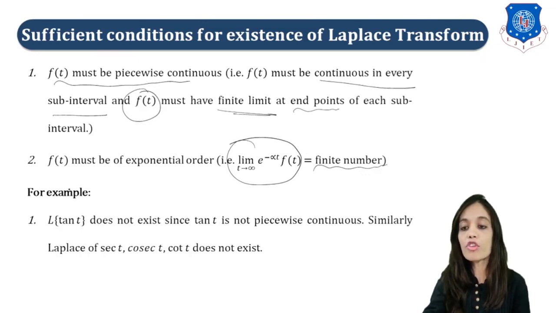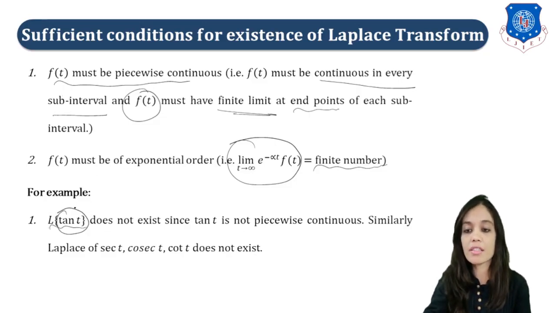So now let us see a few examples where Laplace transform does not exist. If you take Laplace of tan t, right? Now you know that tan t is undefined, therefore it is not piecewise continuous, hence we cannot find Laplace transform of tan t. Similarly, we cannot find Laplace of sec t, cosec t, cot t.